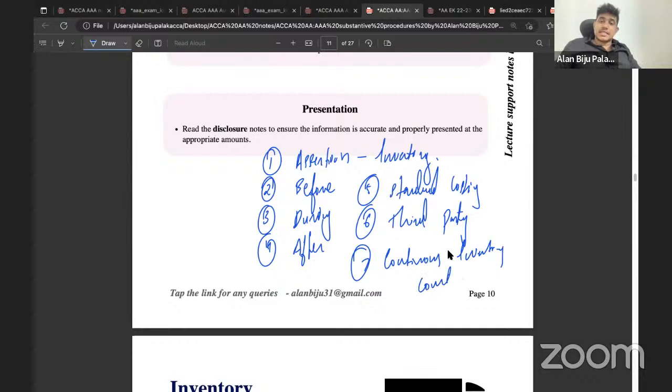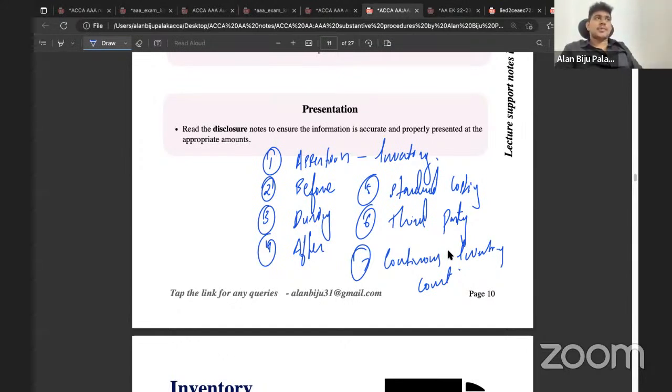So we have studied these many points in relation to inventory. A student who has not covered the area of inventory properly will never have any confusion in this area, because for him or her, inventory is just a set of a few points. But for us, we have studied inventory's assertion specific points, before the inventory count, during the inventory count, after the inventory count procedures, standard costing procedures, inventory held with the third party, and the inventory where we maintain a continuous inventory record. So if the scenario uses any of these terms, then you should give answers specific to that.